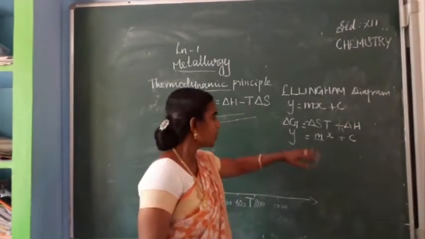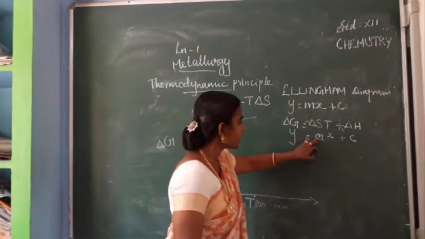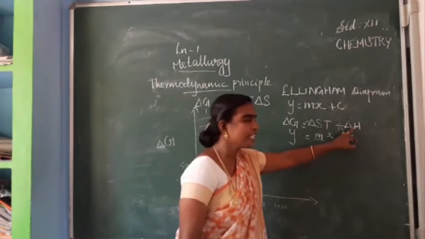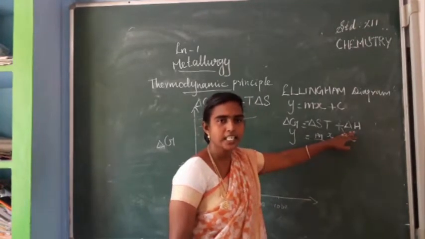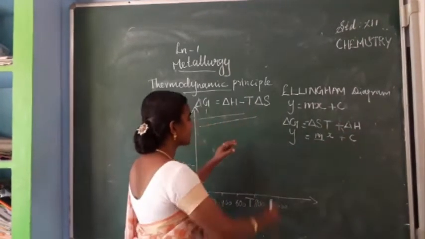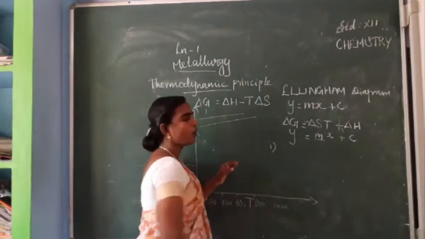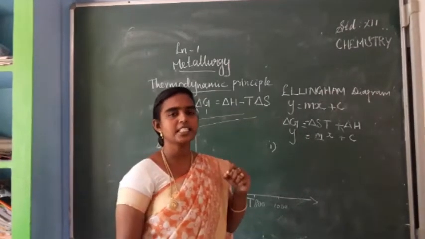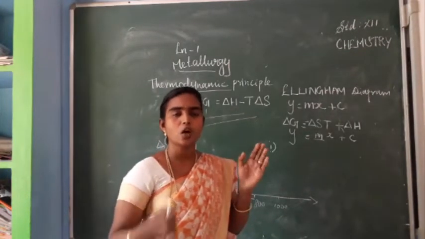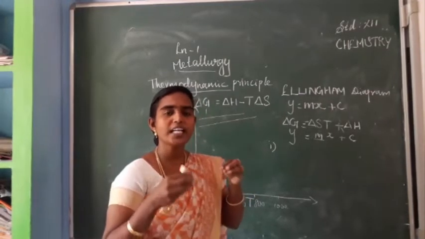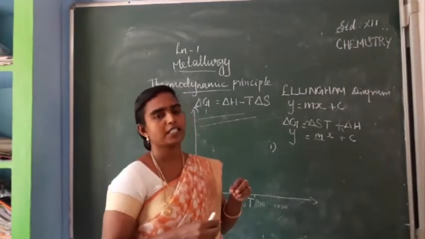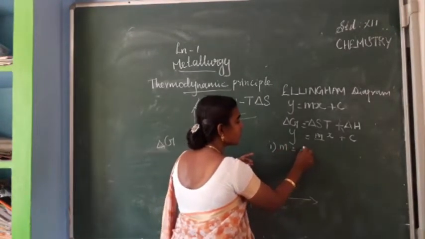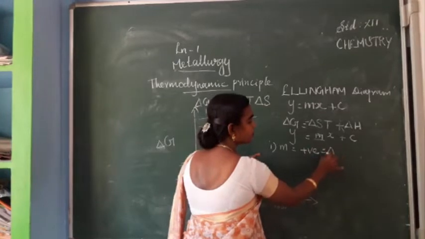Have you understood? So here the slope is delta S, isn't it? And the y-intercept c is delta H. Is it clear? So now we can see the observations one by one. There are 4 important observations given from the Ellingham diagram. The first case is that for most of the metal oxide formations, we are getting the slope value as positive. Slope m value and delta S value we are getting as a positive value.